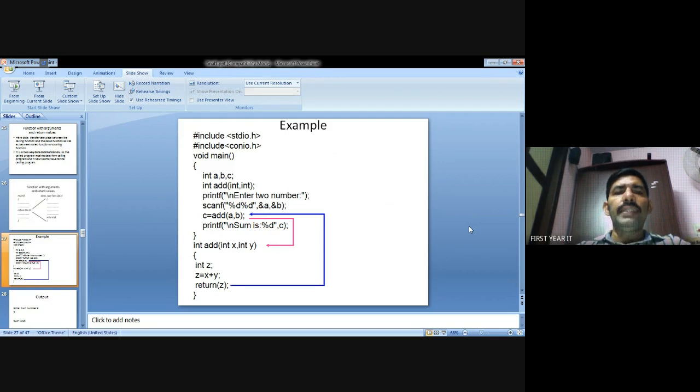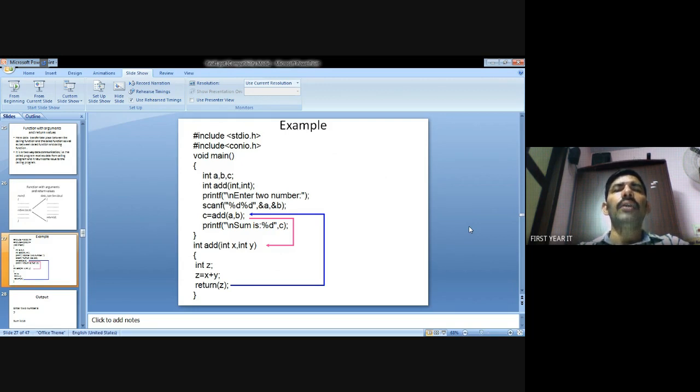The main function has int a, b, c, three variable declarations. Add two, passing the parameters as integers. Getting input values a and b. I put in the two numbers: a value is 2, b value is 4. c equal to add(a, b).